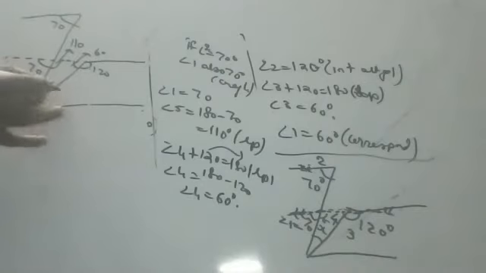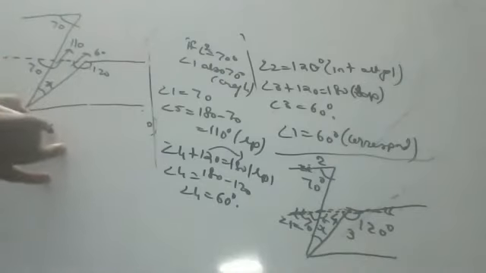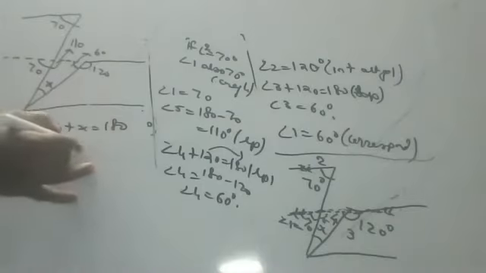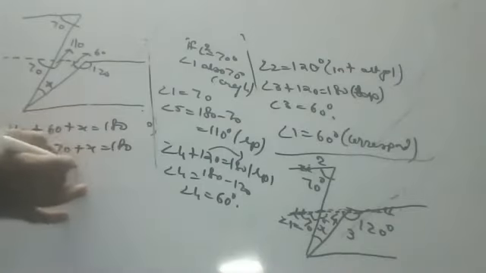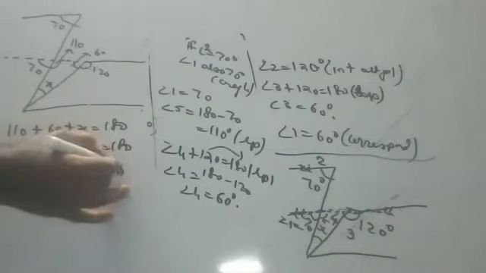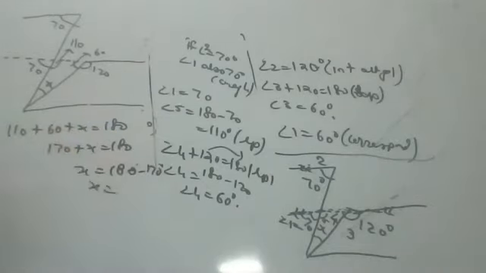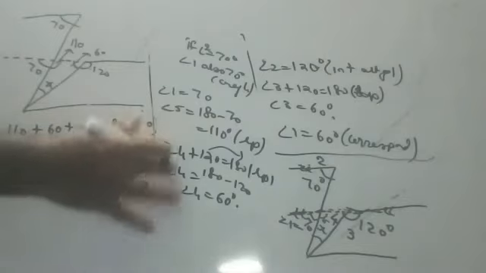And you have to find out x. So 110 plus 60 plus x is equal to 180. 170 plus x is equal to 180. x is equal to 180 minus 170. So x is equal to how much, children? x is equal to 10 degrees. That's it, children.